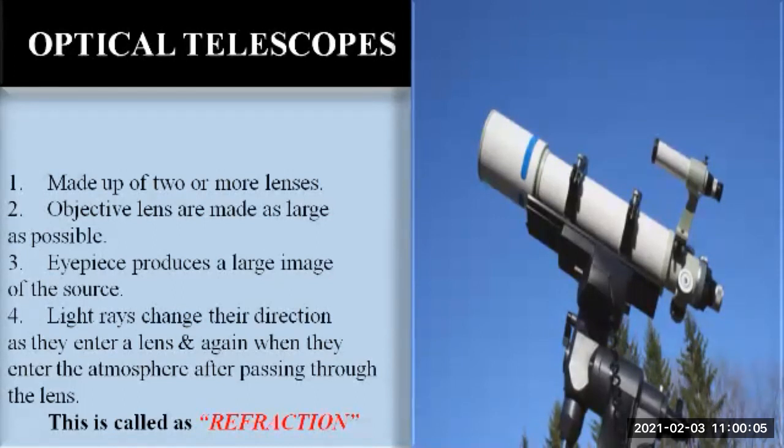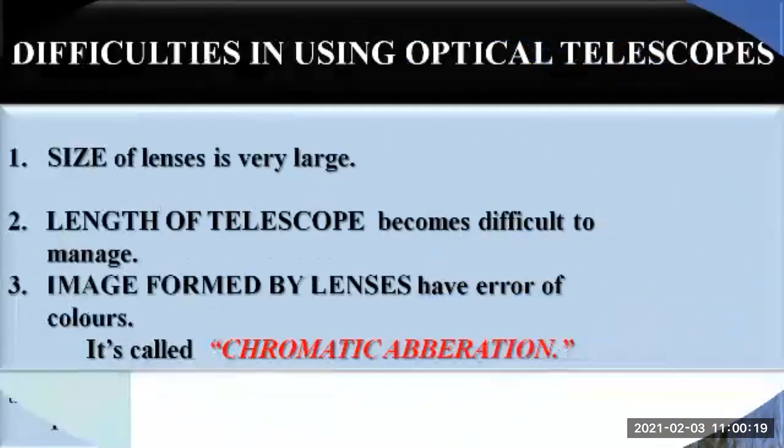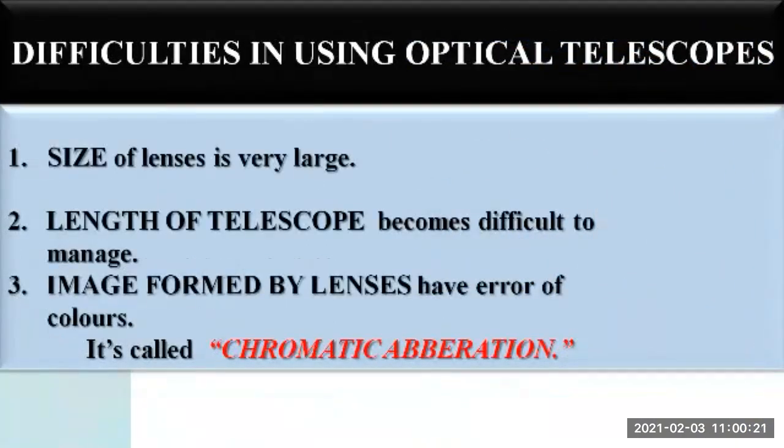This phenomenon is called refraction, and so these optical telescopes are also called refracting telescopes. Okay, so these are the characteristics of optical telescopes. But even though such telescopes are useful for space observation, they present certain difficulties. There are some difficulties in using these optical telescopes.